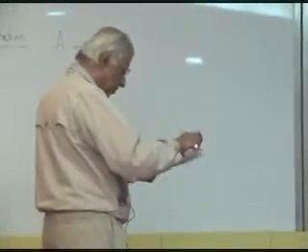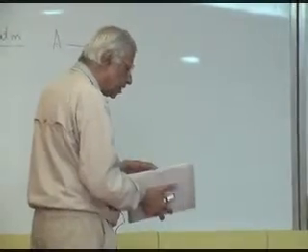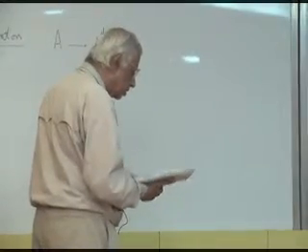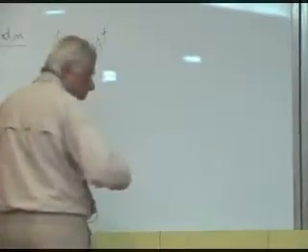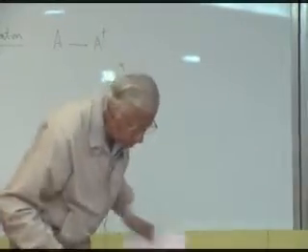Then we have in equation 55 at the bottom of page 11 and going on to page 12, a few important kinds of operators.